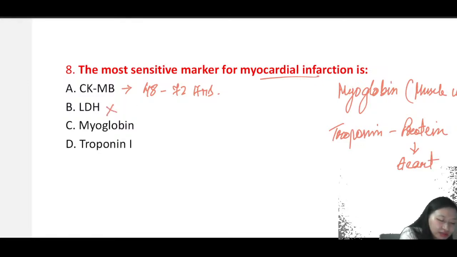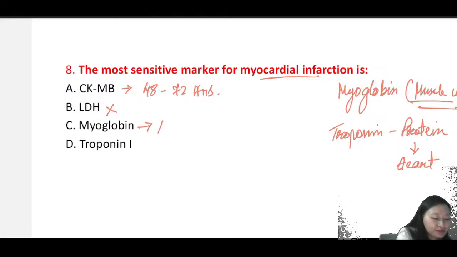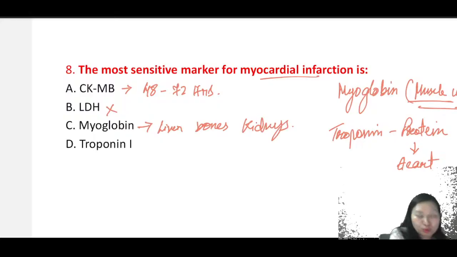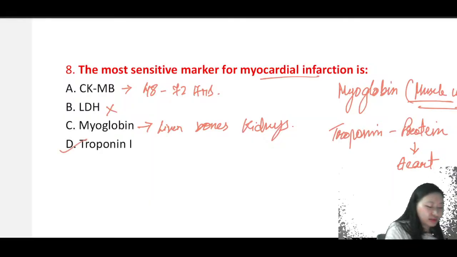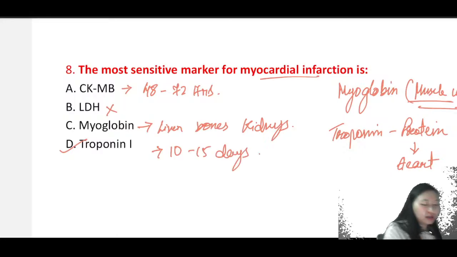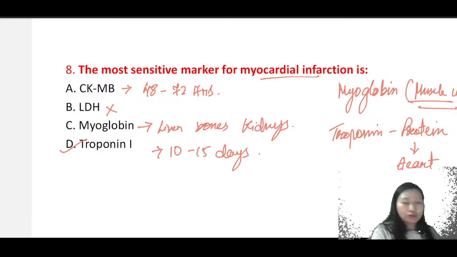LDH, no, the answer is not LDH. Myoglobin, no, as I mentioned before, it is in muscle cells. It is found everywhere. If there is damage in the liver, in the bones, in the kidneys, right, your myoglobin will show. But we want something specific to the heart, so the right answer is troponin I, which stays elevated for 10 to 15 days in the blood, right? So we will do troponin I.